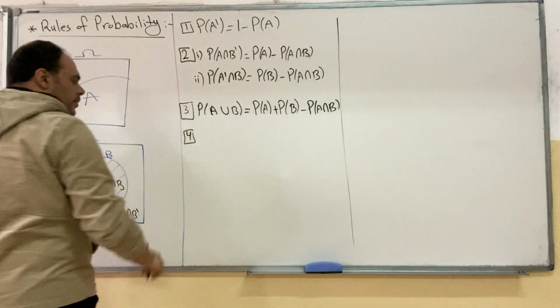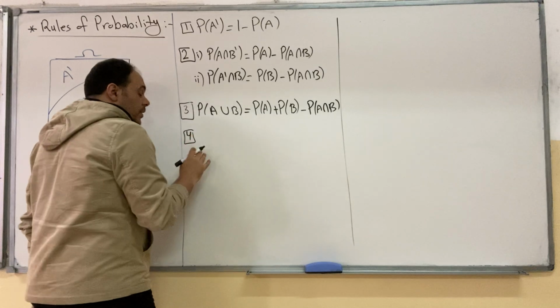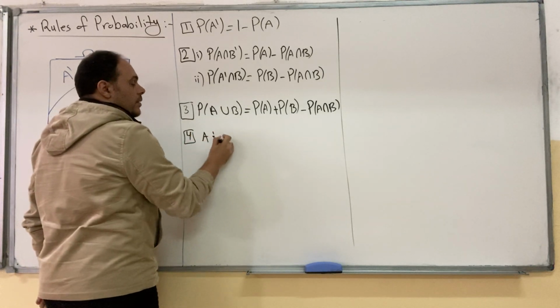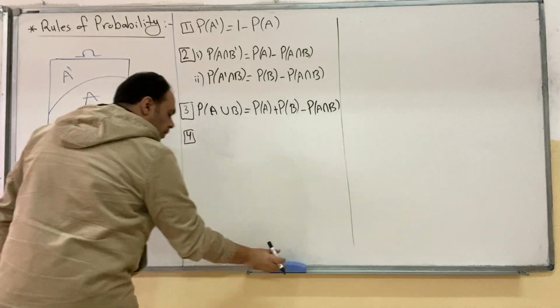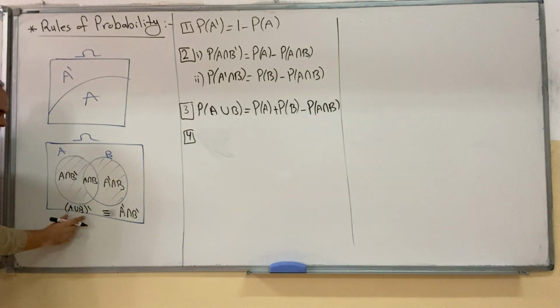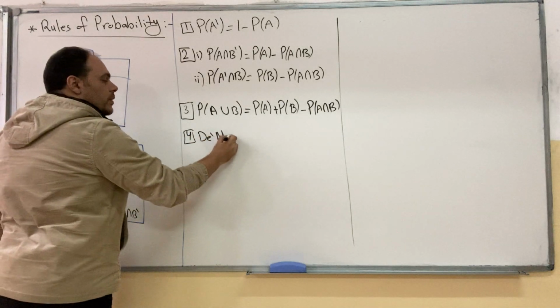Rule number 4. نتعلم definition جديد. Or before this definition, we can put another rule number 4, اللي هو called De Morgan's laws.